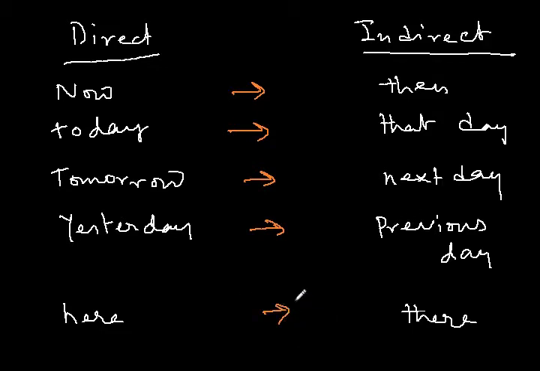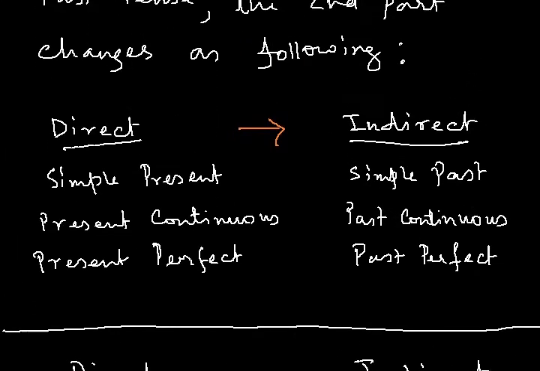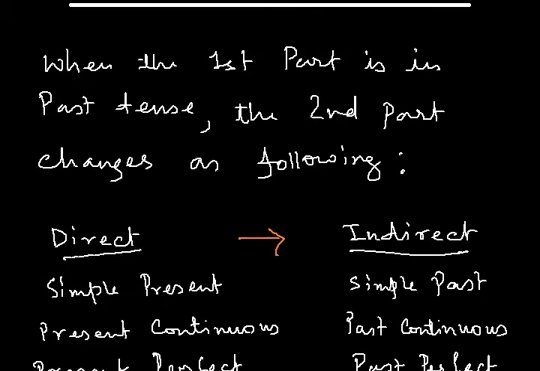So these are the changes that happen with the second part of the sentence when the first part is in past tense. Okay? So please don't get confused. When the first part is in past tense, the second part changes as follows. So these rules are for the second part.